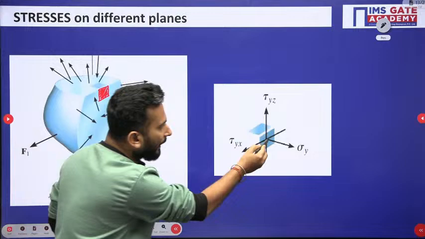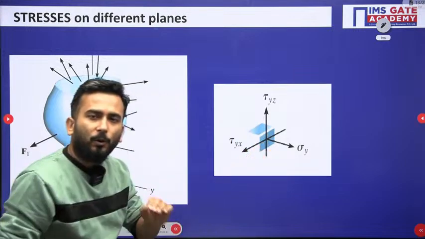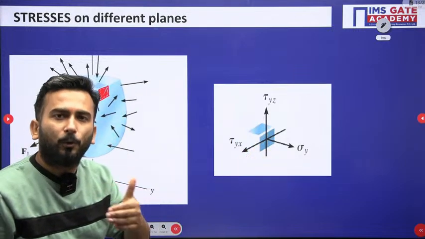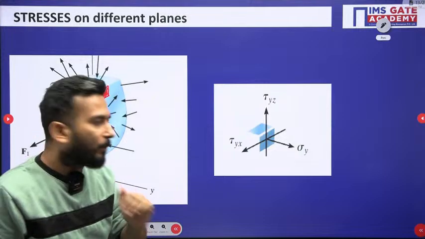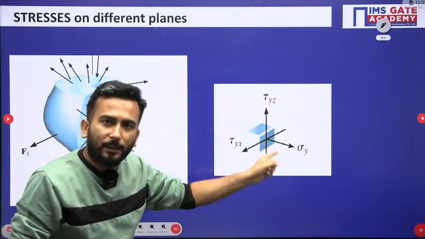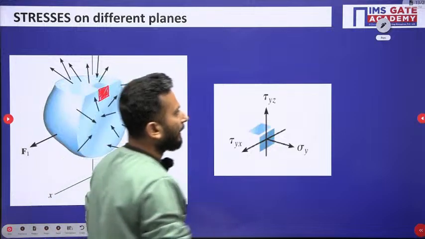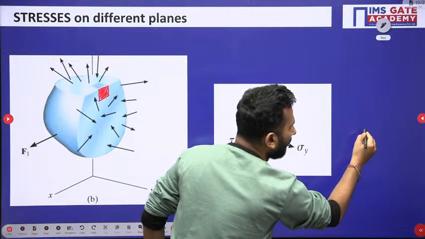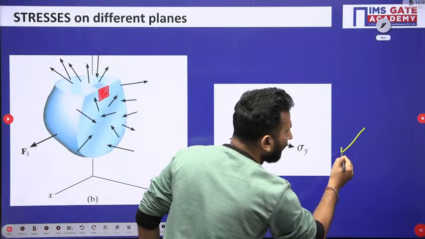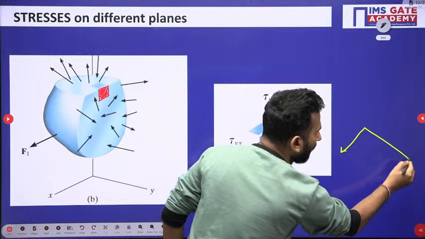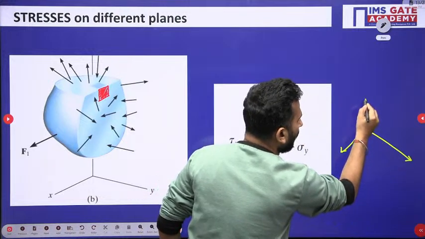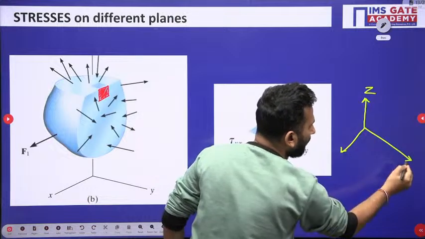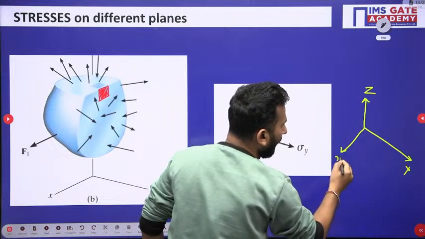In this plane, if I have to talk about the normal force, the normal direction is y over here. Yes or no? This is the coordinate system that I am referring to when explaining to you. So this is Z, this is Y, and this is X.